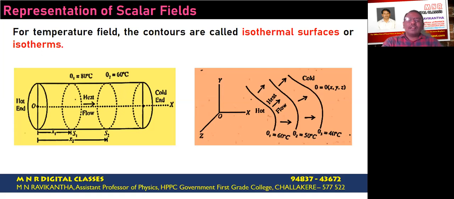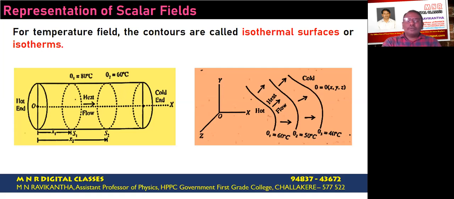Similarly, the second curve is the locus of all such points having the temperature θ2. Here in this particular example, it is 50 degrees Celsius. Similarly, the third curve θ3 is the level surface corresponding to the temperature θ3, which is 40 degrees Celsius.